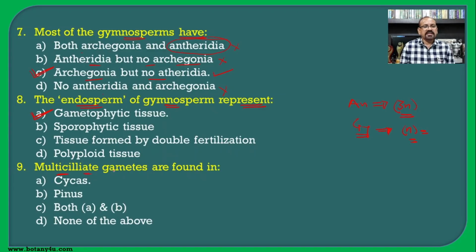Then multiciliate gametes are found in. If you see the gamete of Cycas, then you will find such a type of arrangement, having the flagella on the lower side in a spiral condition, while there is a formation of non-motile structures as the male gamete in Pinus, and this is the Cycas. So the multiciliate gametes are found in Cycas, and hence A is the correct answer for this question.